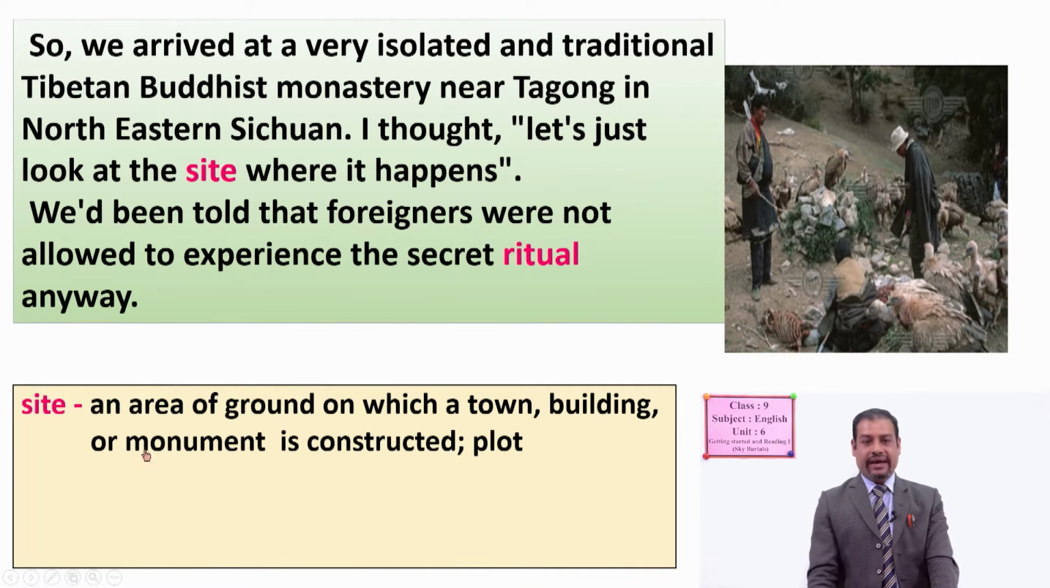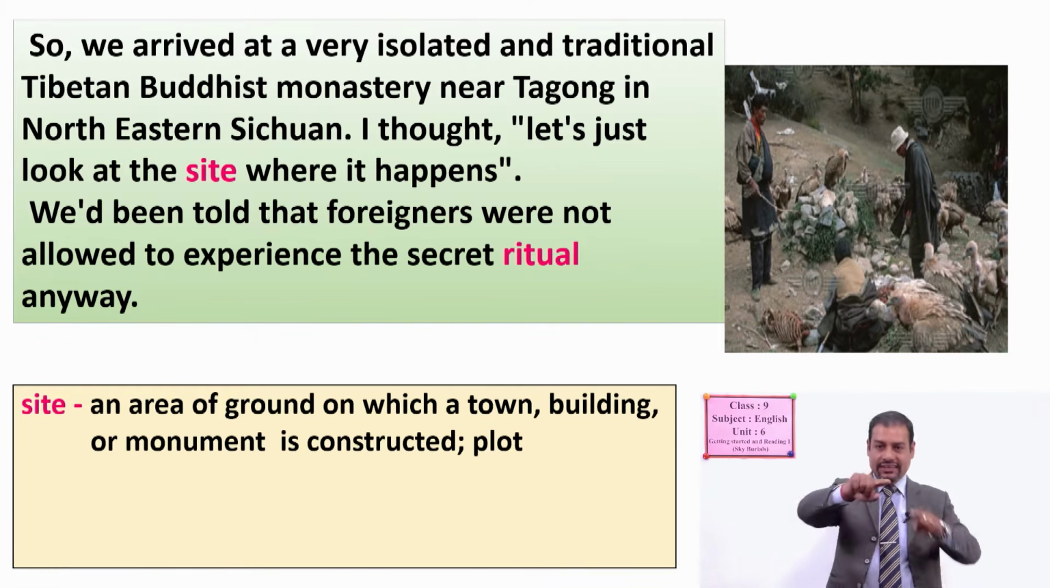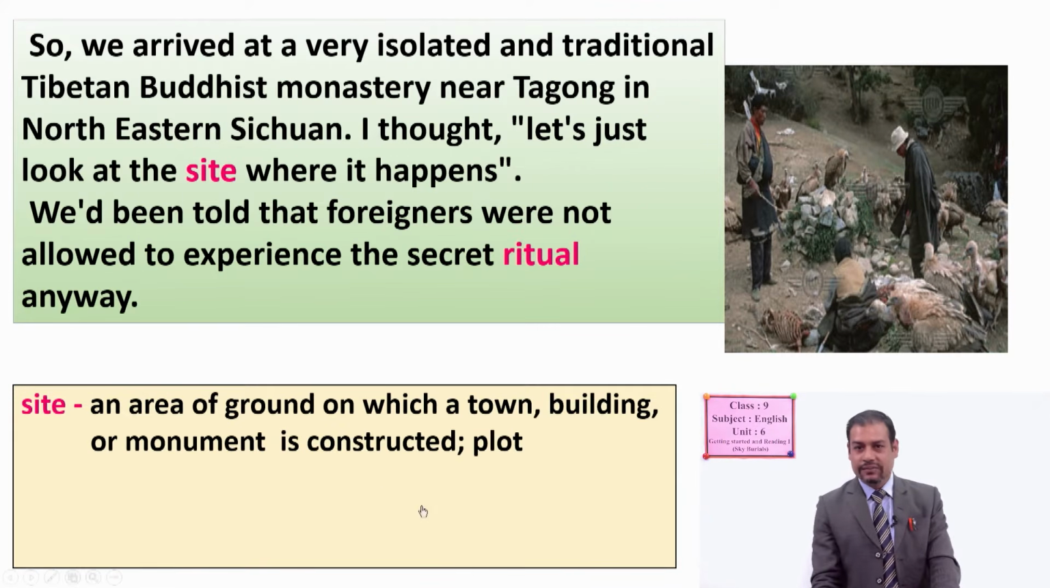Site means an area of ground on which a town, building or monument is constructed, or you can say plot. It's a particular area, and in this case there is a particular area where the dead body is chopped up, okay. Now next one is, what's the word? You all spell it out, please.